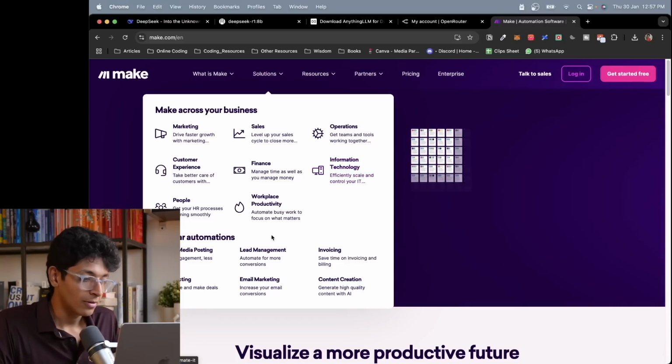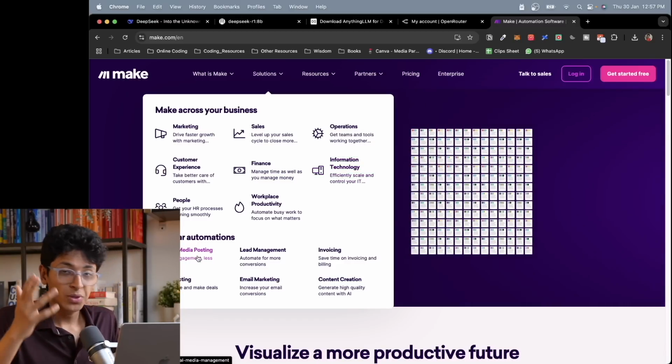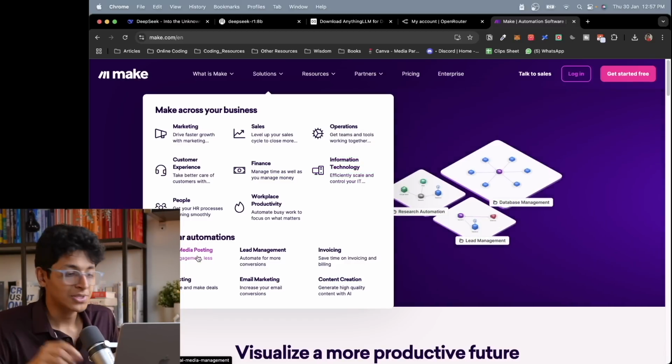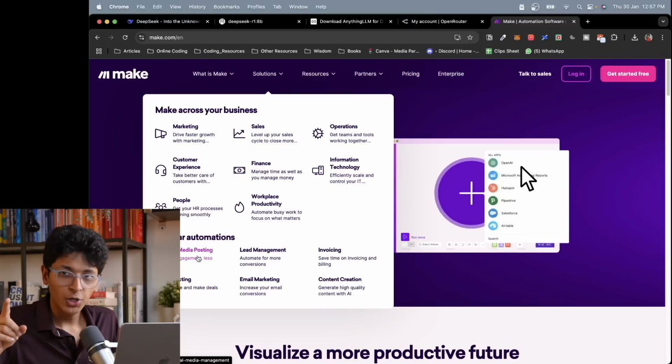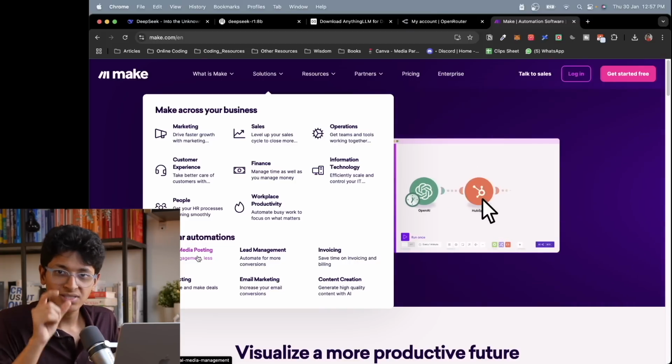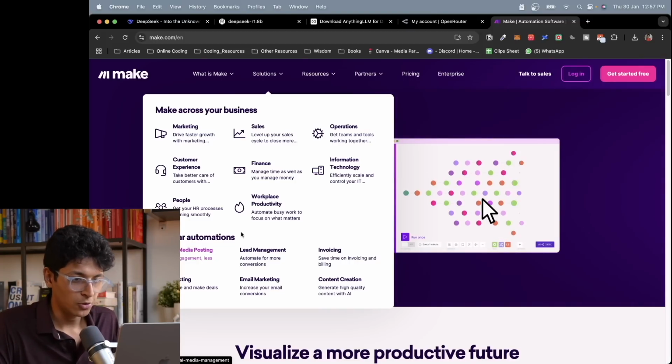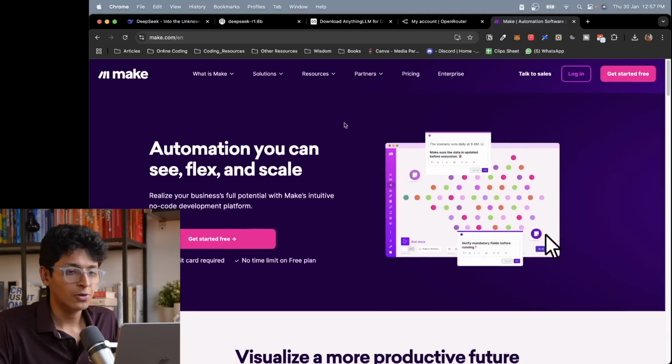You want to automate social media posting. You can do that with Make and Deepseek. I can make a separate video if you want me to do that about how to do this step by step. Let me know in the comment section below if you want me to do that. But that's basically how I use make.com and Deepseek.